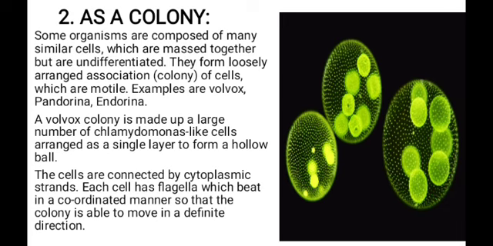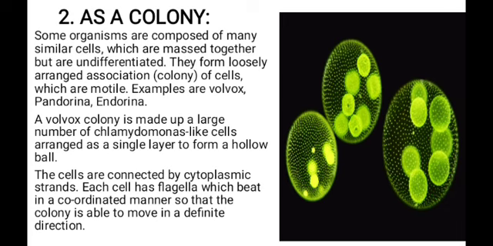We also have other examples like Pandorina and Eudorina. A Volvox colony is made up of a number of chlamydomonas-like cells arranged as a single layer to form a hollow ball. These cells are connected by cytoplasmic strands.